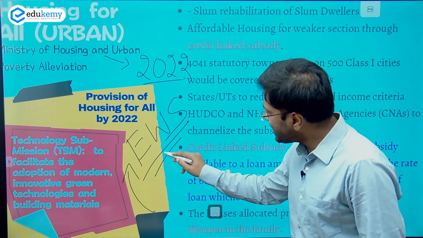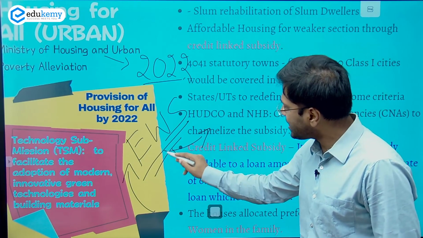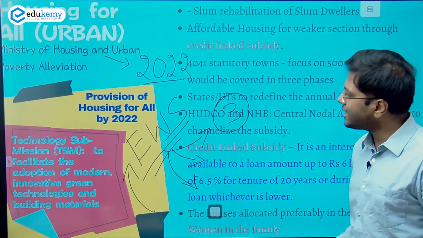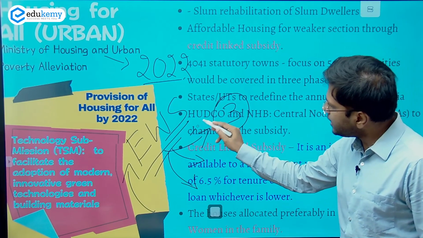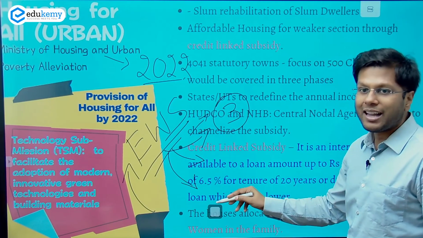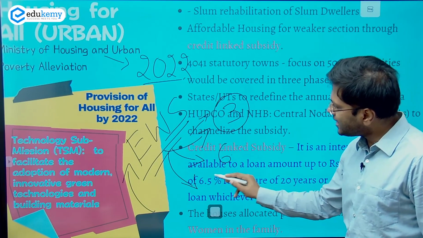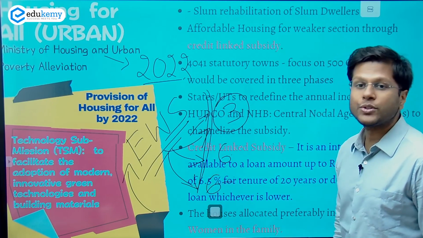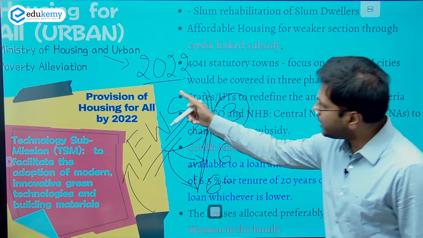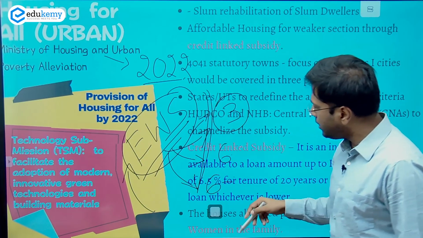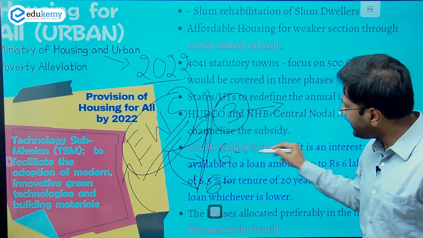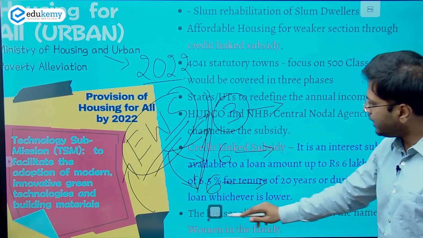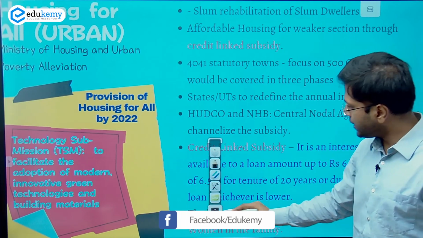The government has segregated this economically weaker section into various categories. One category is the one which earns up to 3 lakh in a family, right? Complete household income. So this is the lower class. And then we have two middle classes, one which is earning up to 6 lakh and the other one which is earning greater than 6 lakhs. So we do have the middle income category also, not just the lower income category. So do remember, we are talking of various categories of people, and the government is creating housing at different ranges. So different pricing for all these different people in different communities, right? So this is what this scheme is about.